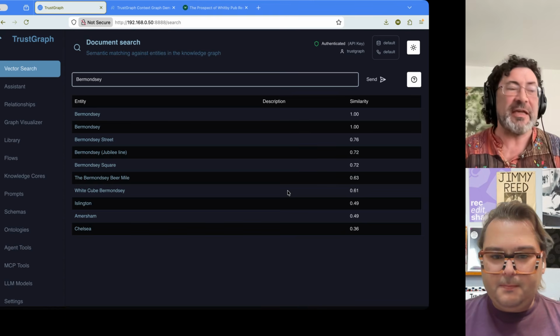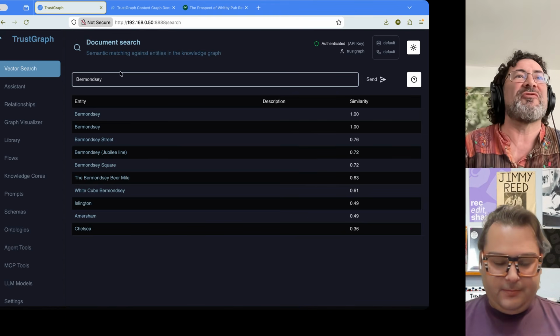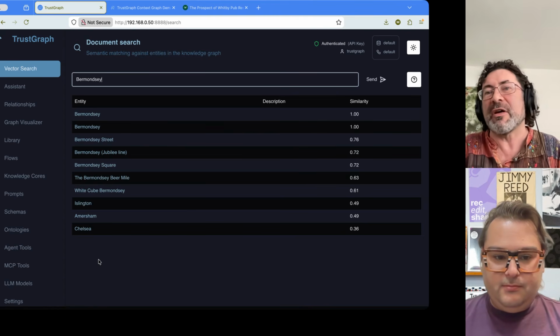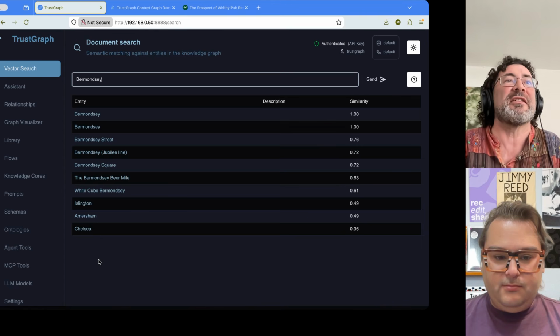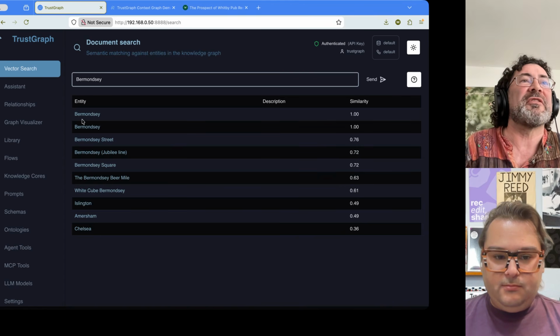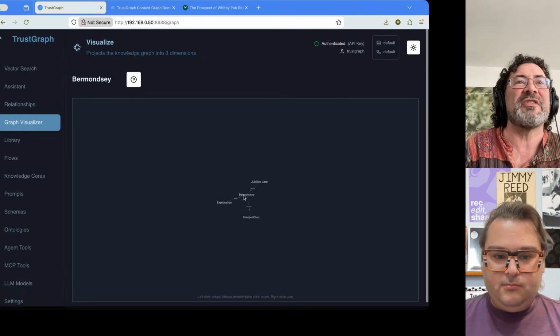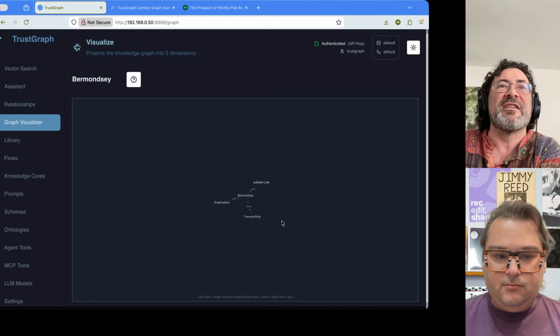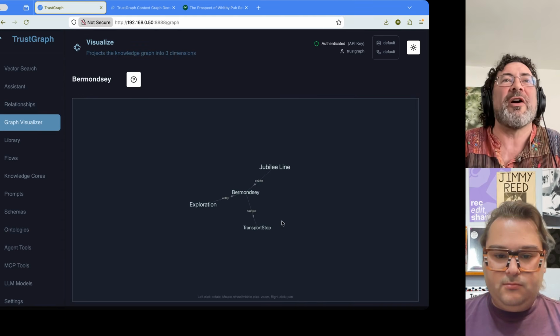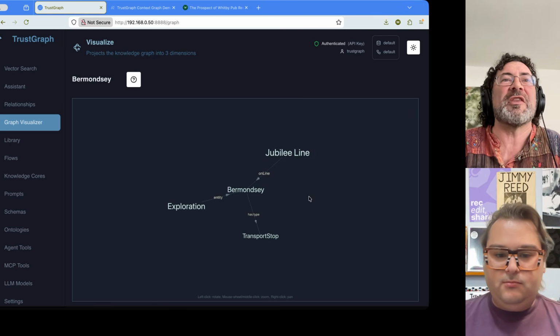So the first thing we see is when I do a search for Bermondsey, there's various terms that are close matched to that semantically. If I click on, say, Bermondsey here, you can start to see some of the fabric. We can see that three-dimensionally. This is some of the fabric inside of the graph. You can see the relationships between things. So we found